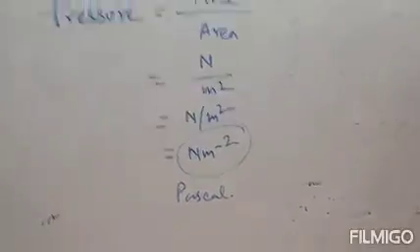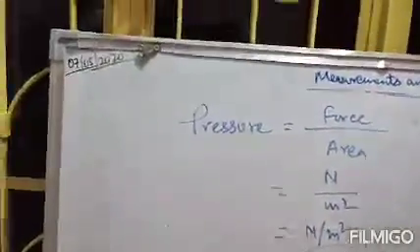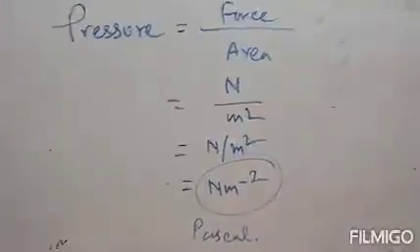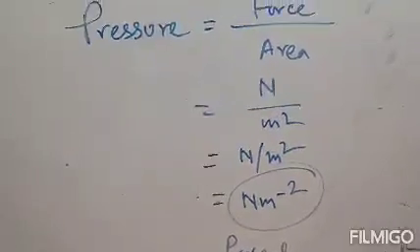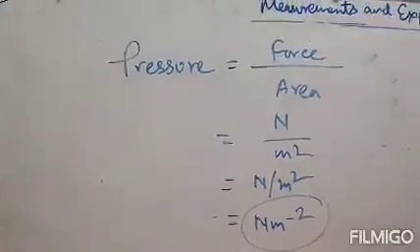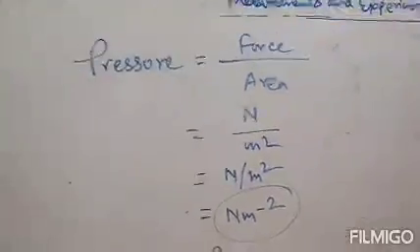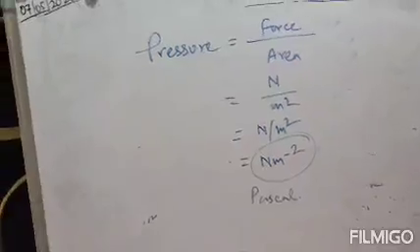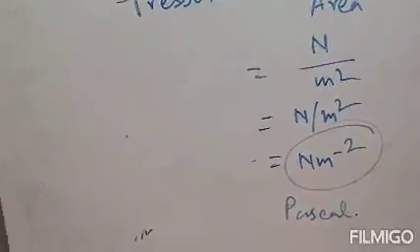Clear? There are many more physical quantities, and we should know the different units of these physical quantities. In your exercise book, all total there are 15 or 20 physical quantities given, with their derived unit, their definition and their abbreviation. Just try to derive those units using this formula. Clear? So these are all your derived units of physical quantities.